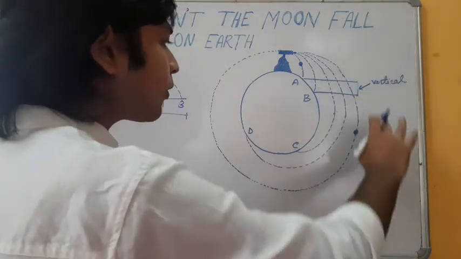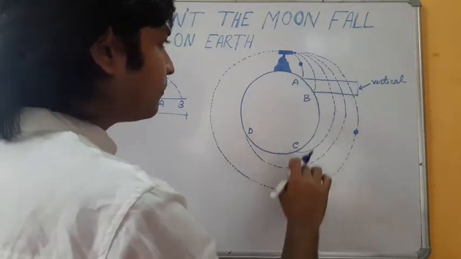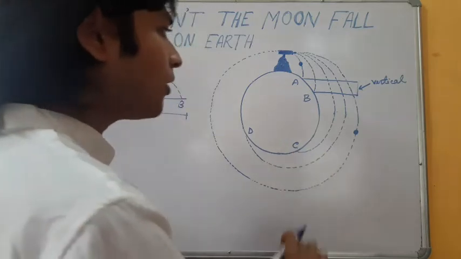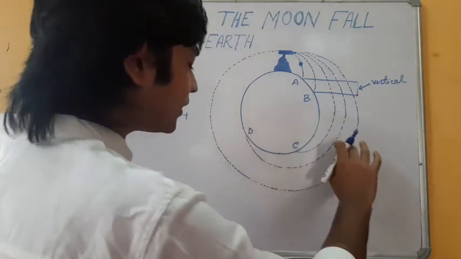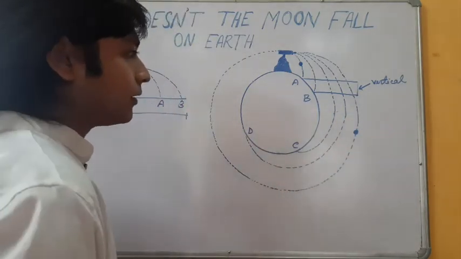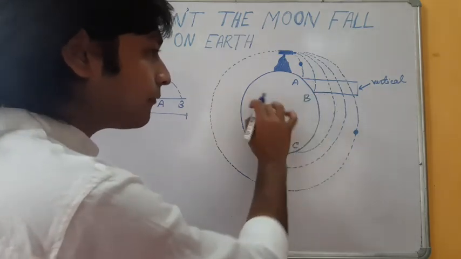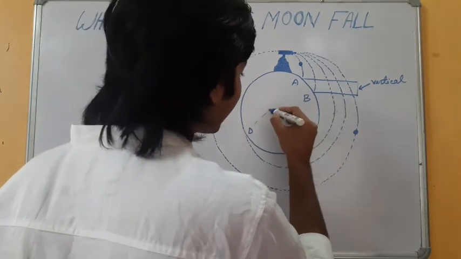So as we increase our horizontal initial velocity, at point A, at point B, somewhere at point C, or somewhere at point D, the ball would fall on the ground. And why? Because of the Earth's gravity, which is acting on the ball towards the center of the Earth.